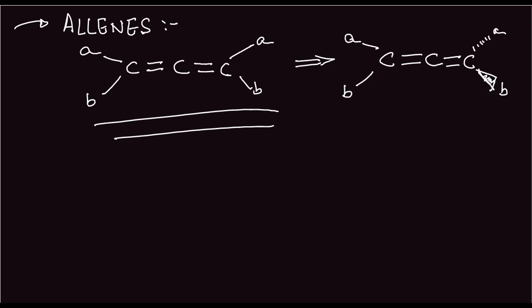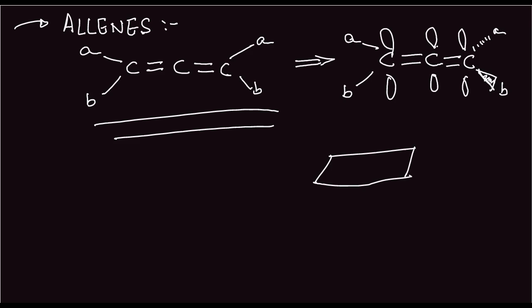The reason is because in this compound we use the dxy and dxz for this one. This and this, when they form the pi bond, use up the dxy and dxz of this, and therefore when it forms a pi bond with this, it uses the dz square. So they go out of plane. You can consider a plane of this manner. So the entire thing is in this plane, but these two are either above it and below it.